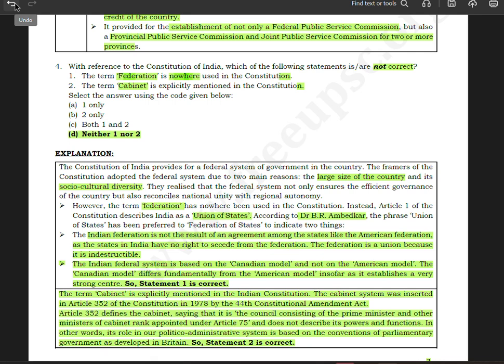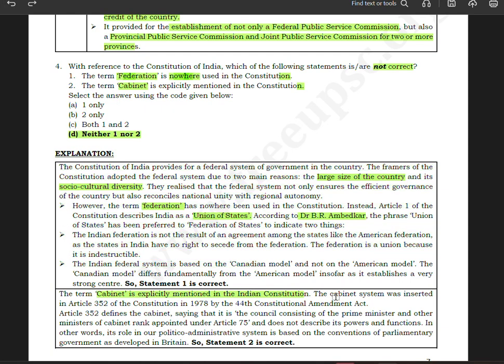The term cabinet is explicitly mentioned in the Indian Constitution. So I was incorrect. It is actually explicitly mentioned in the Indian Constitution. Let us see why.